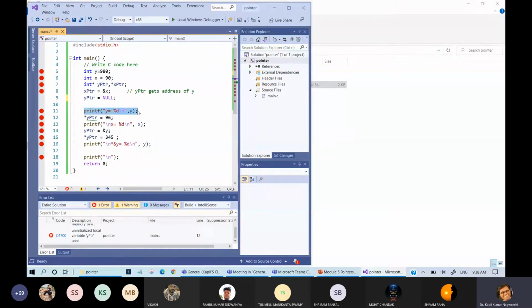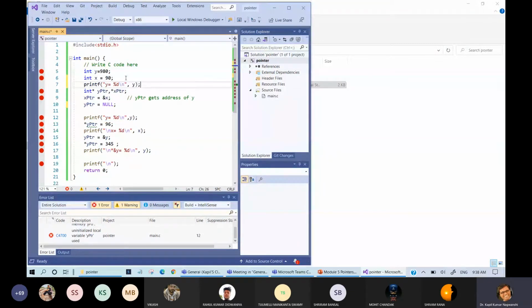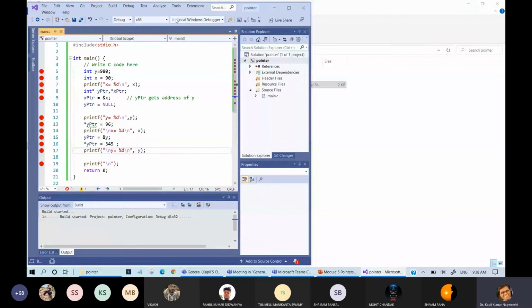So printf, let me print this value here. This will be x. x equals y, y equals x, address of y. This is actually y. Fine. So now let me run this program.